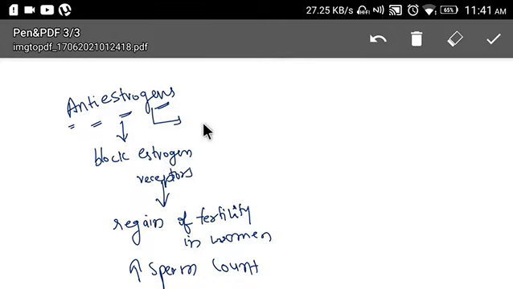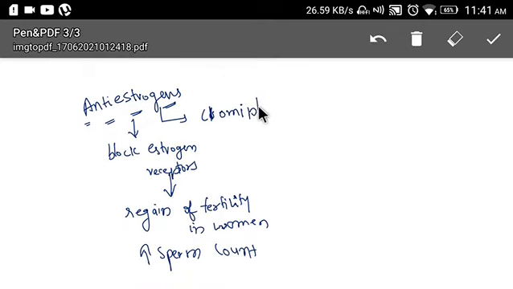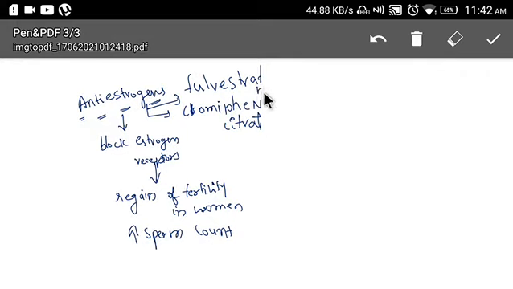One is clomiphene citrate, and the second drug is fulvestrant. These are the two drugs under this category. Mostly clomiphene is used.